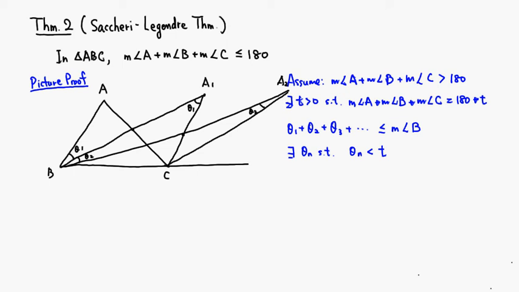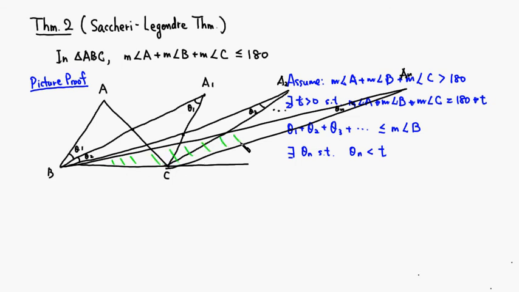Then I'm just going to draw a triangle. You just keep on doing it. I need a little bit more room, so I'm going to draw it here. So you have a triangle, and the last one is A_n, and this is going to be theta n. Let's focus on that triangle right there. Remember that the angle sum is preserved.